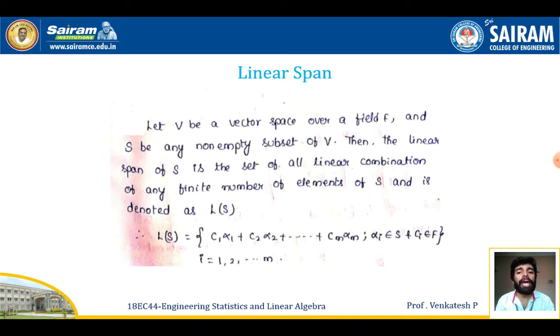Next is linear span. Let V be a vector space over a field F and S be a non-empty subset of V. Then the linear span of S is the set of all linear combinations of any finite number of elements of S, and is denoted by L(S). It is given by L(S) equal to c1 alpha 1 plus c2 alpha 2 plus etc. cm alpha m, where all these alpha vectors belong to the subset S of the vector space V and the constants, the scalars, belong to the field F. This is the definition of linear span.